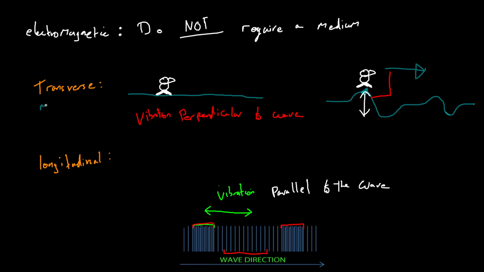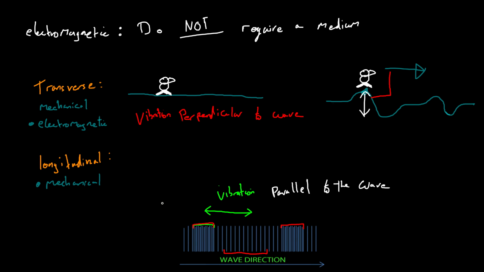So both mechanical and electromagnetic waves can be transverse. In fact, electromagnetic waves are always transverse. Okay, you can't have a longitudinal electromagnetic wave. However, mechanical waves obviously can also be longitudinal.